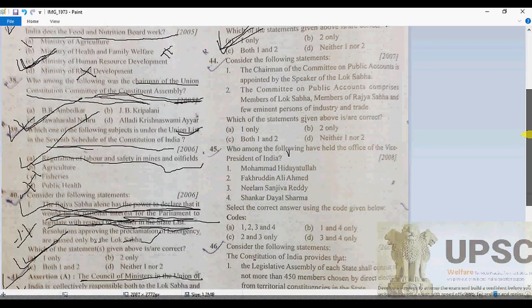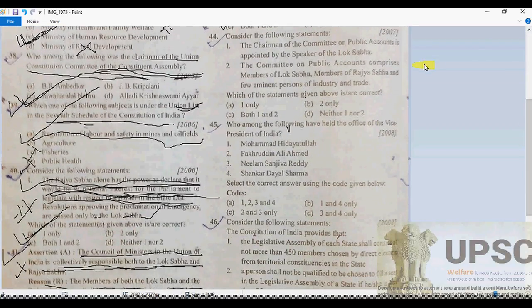Further, consider the following statements: the Chairman of the Committee of Public Accounts is appointed by the Lok Sabha Speaker. Yes, definitely, because the Public Accounts Committee chairman is appointed by the Lok Sabha Speaker. It's absolutely correct.